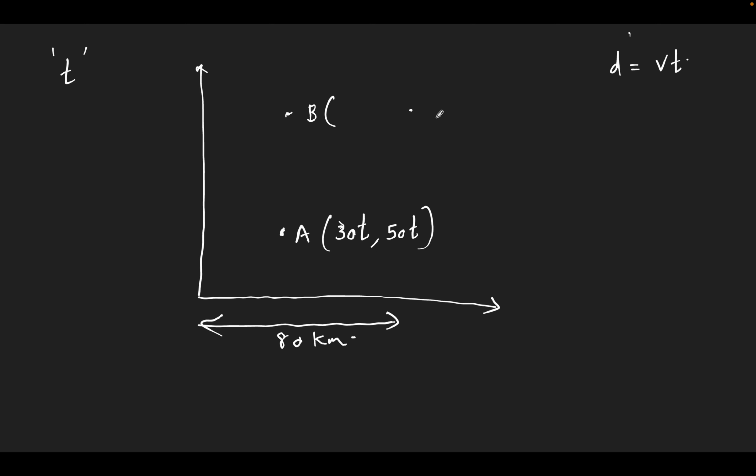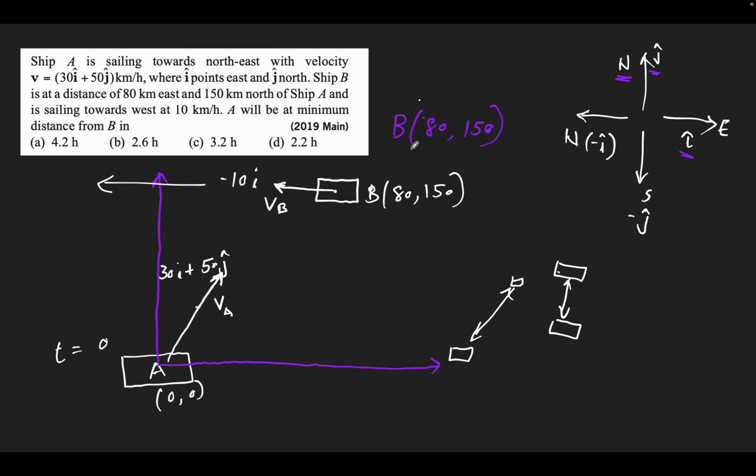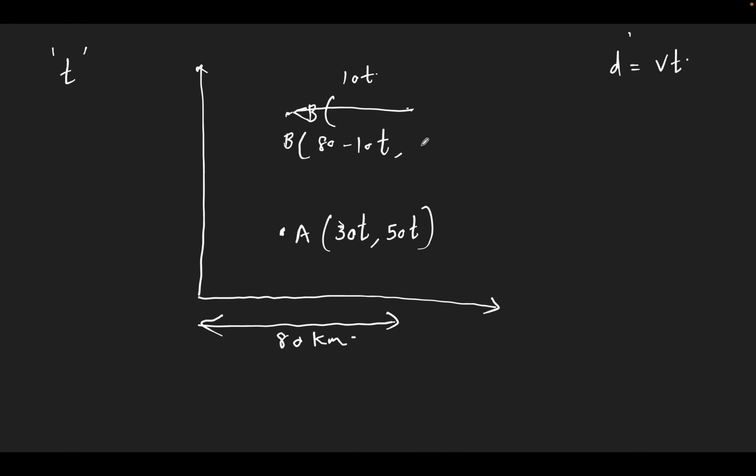Now it traveled from here to here. This distance will be 10t. So the coordinate of B, measured from the origin, must be 80 minus 10t. That must be the x coordinate. The y coordinate will be the same, 150, because it doesn't have any y component of velocity.